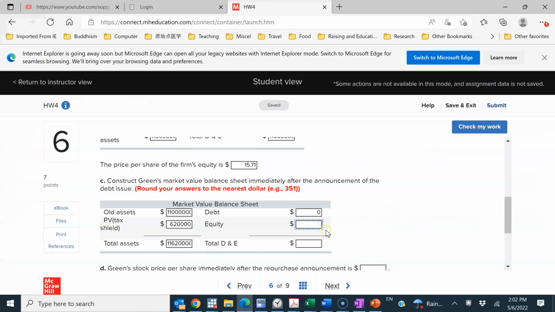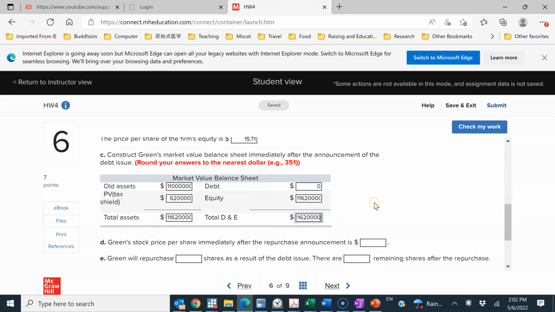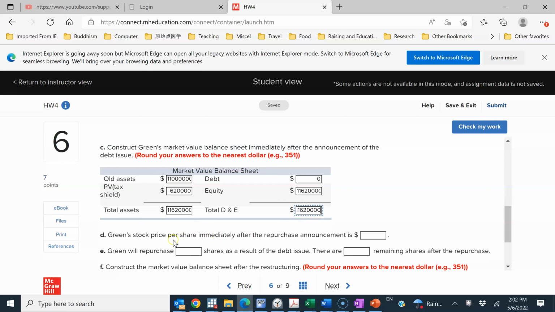And to balance the balance sheet, equity has to be the same: $11 million, $620,000. So that's basically what this is. So the total is $11,620,000.